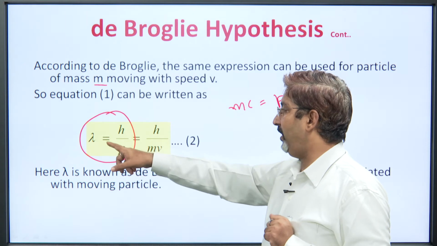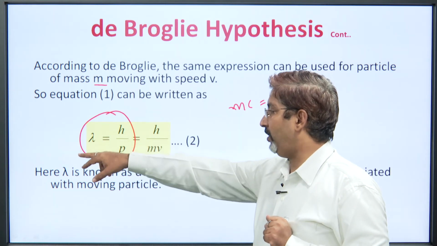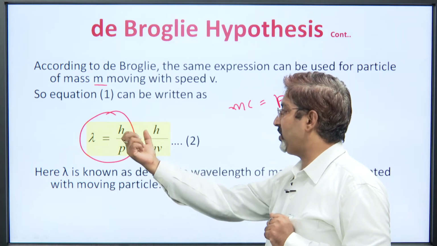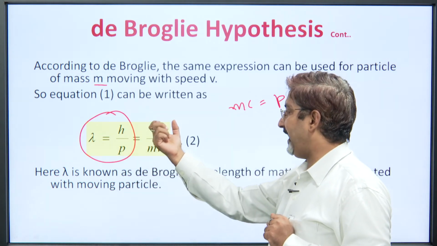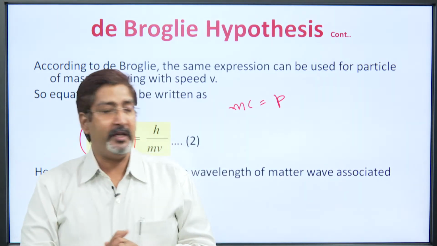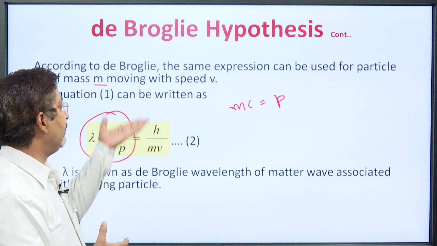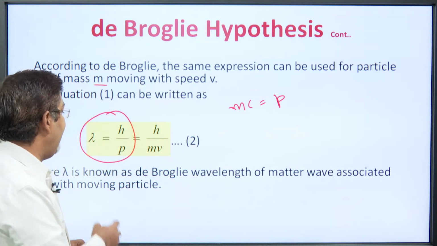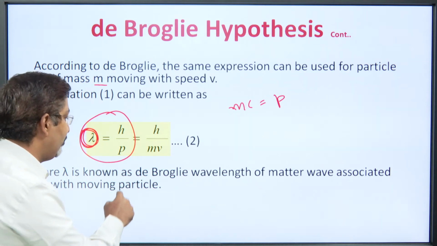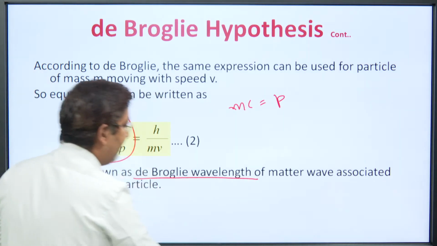So, we have the same formula as for the photon, but a little different, that is p is equal to now m v. So, lambda is equal to h upon p, that is equal to h upon m v, the formula that is established by de Broglie for a moving particle. And now remember, this is no more just wavelength, this is known as the de Broglie wavelength.